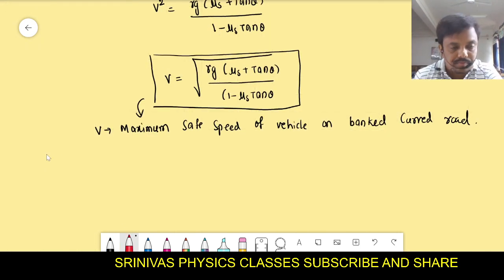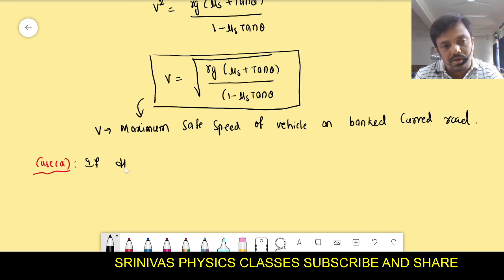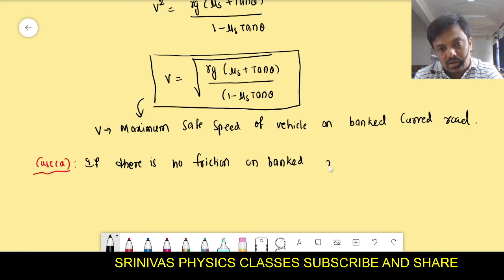Now in this, for example, a point we will discuss. In this there are sub cases. Case a: if there is no friction on the banked road, no friction means frictionless, so mu s is 0. If we write mu s as 0, then the maximum safe speed formula we get is just root of rg tan theta.